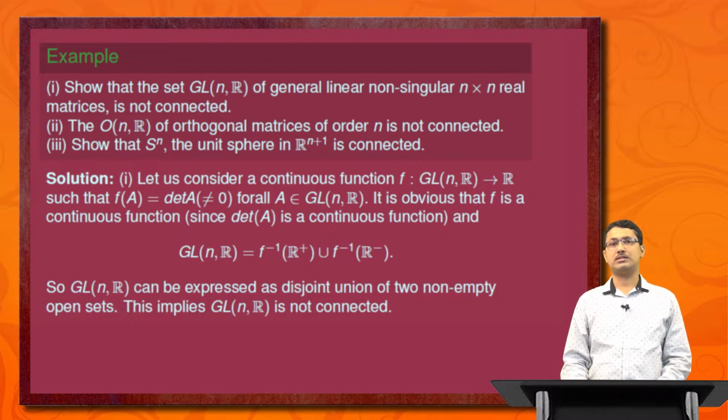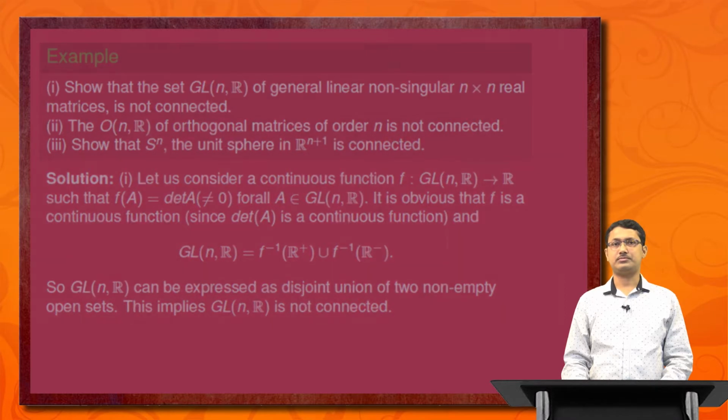So GL(n, R) can be expressed as a disjoint union of two non-empty open sets. Why is it non-empty? Because it is obvious: if we consider two elementary matrices, one has negative determinant and the other positive. This implies GL(n, R) is not connected.